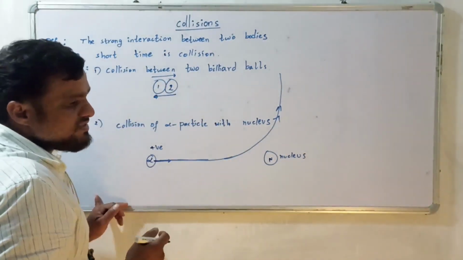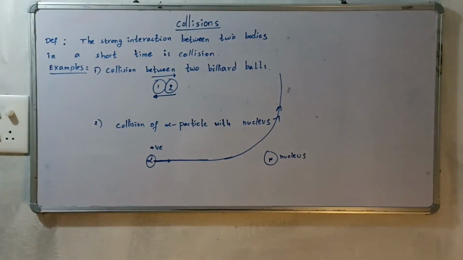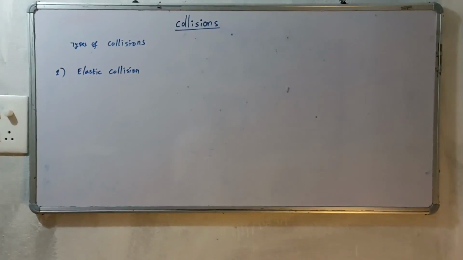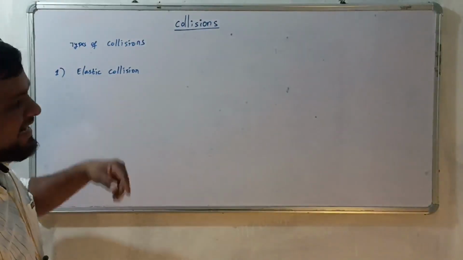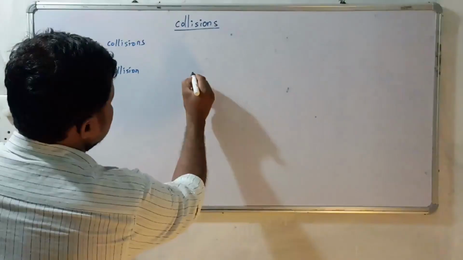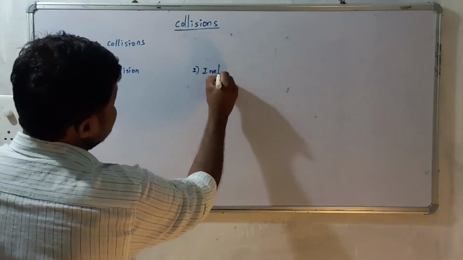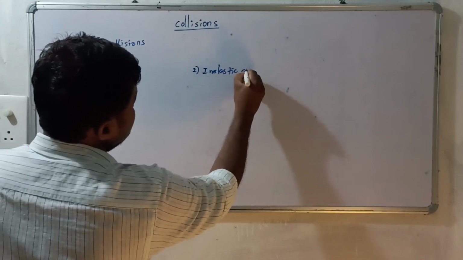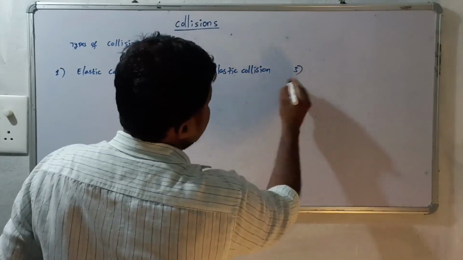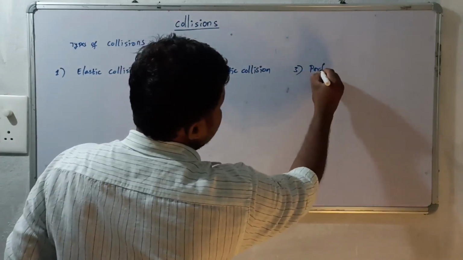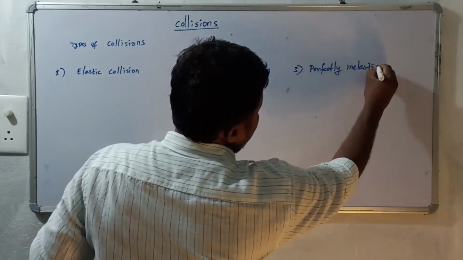Now we will discuss the types of collisions. The first one is elastic collision, the second type is inelastic collision, and the third type is perfectly inelastic collision.